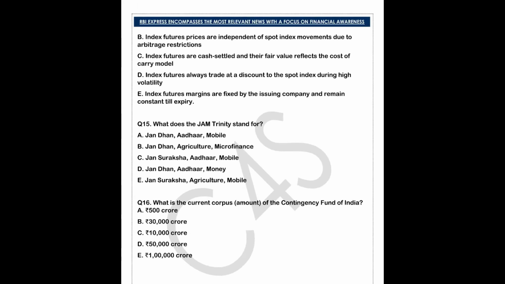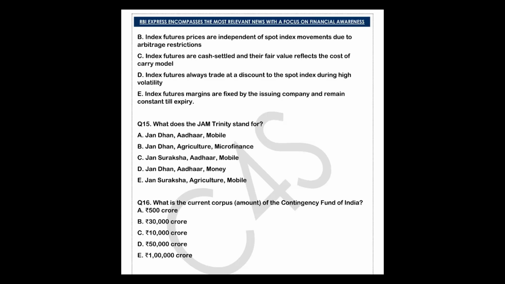Think about it. Index futures are settled in cash rather than physical delivery. Their theoretical price is determined using the cost of carry model, which incorporates the spot price, interest rate, dividends, and time to maturity. And arbitrage ensures alignment between futures and spot price over time. So option C is most appropriate according to the question, right?